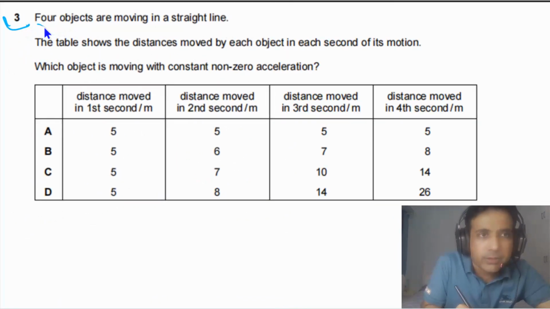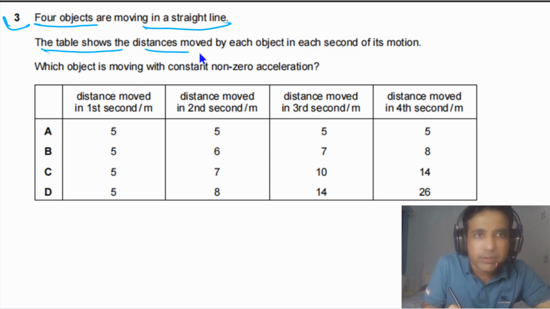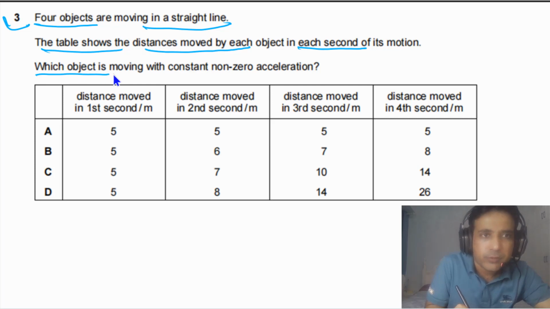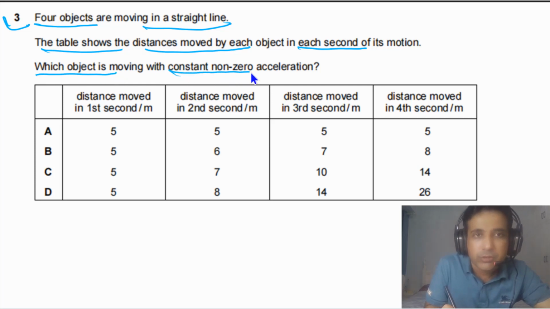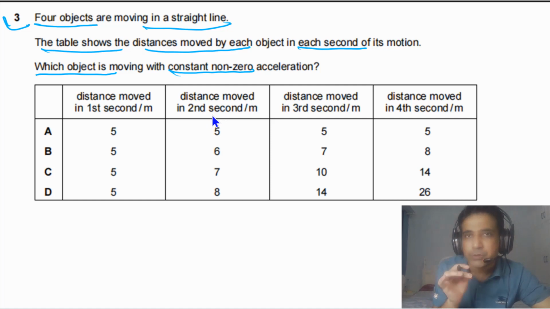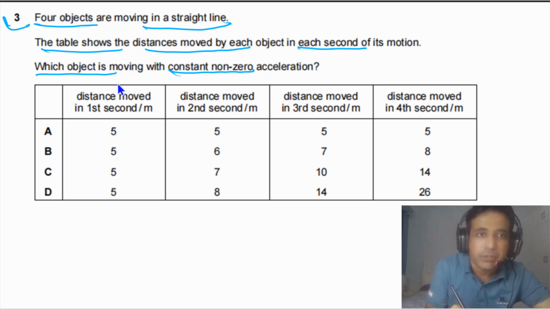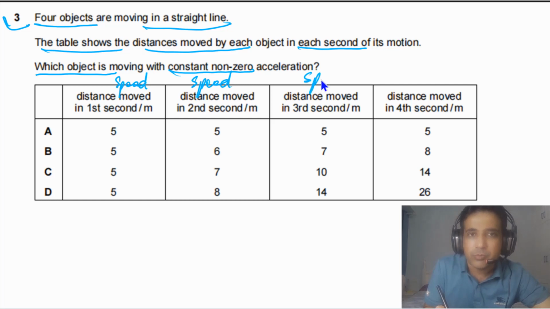Question number 3 says 4 objects are moving in a straight line. The table shows the distances moved by each object in each second of its motion. Which object is moving with constant non-zero acceleration? So we have distance moved per second, so these are the speeds. So simply we can also label these as the speeds. Distance moved in 1 second means the speed. So this is also representing speed.